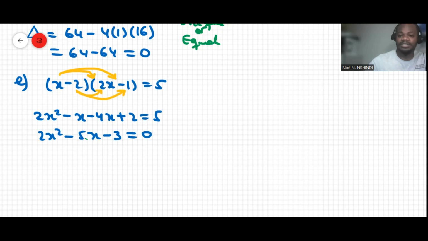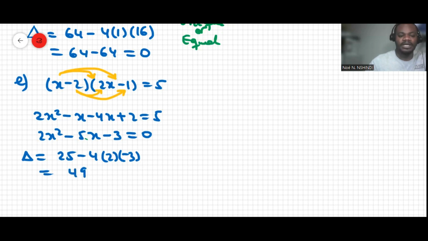Now we can work out the roots. The discriminant delta will be equal to b squared, so that makes 25 minus 4, a is 2, and c is negative 3, and that makes 25 plus 24.